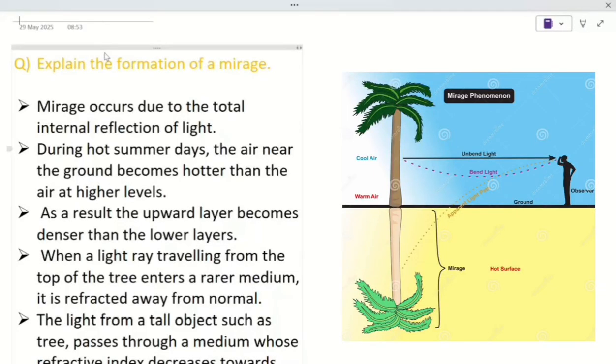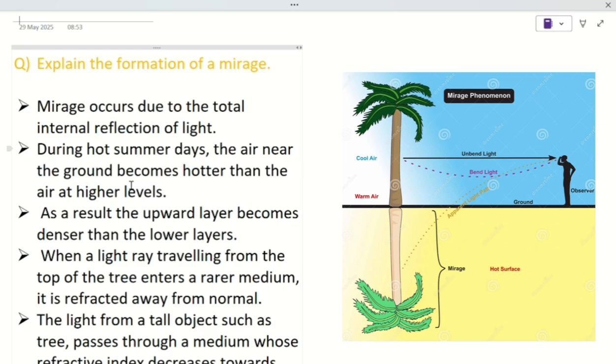Good evening, everyone. Today I'm discussing the formation of a mirage. This is for intermediate physics of class 12. A mirage occurs due to the total internal reflection of light.